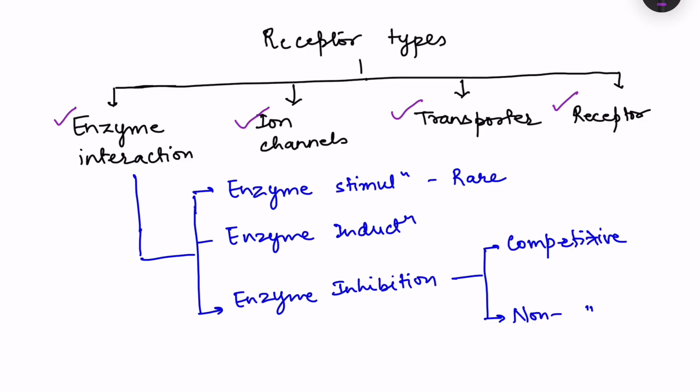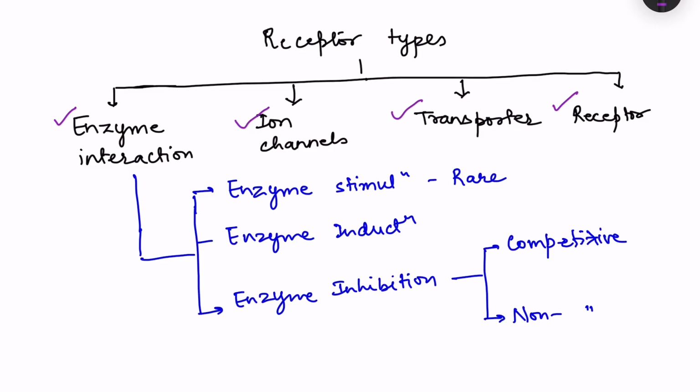Okay, then there are certain drugs like alkylating agents, they can bind on nucleic acid as well. Okay, so apart from this also, the drugs can bind to certain other proteins as well, even nucleic acid. So we will majorly focus on all these four types of receptor drug interaction. So one is enzyme interaction. So there can be an enzyme to which the drug can bind.